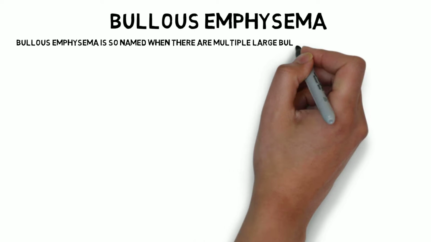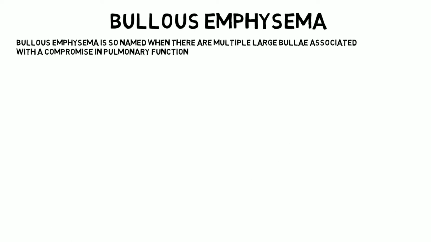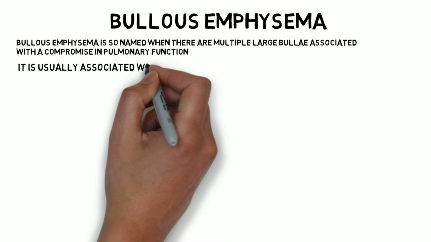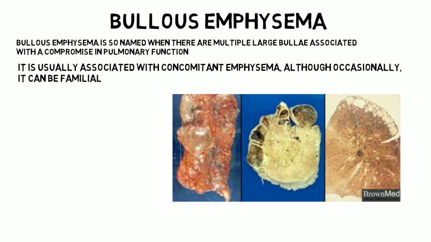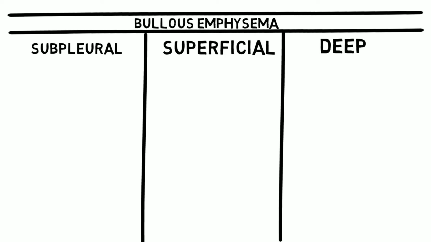Bullous emphysema is so named where there are multiple large bullae associated with compromise in pulmonary function. It is usually associated with concomitant emphysema, although occasionally it can be familial. As we know, bullous is divided into three types. They are subpleural, superficial and deep.